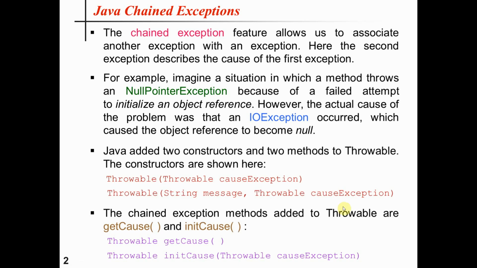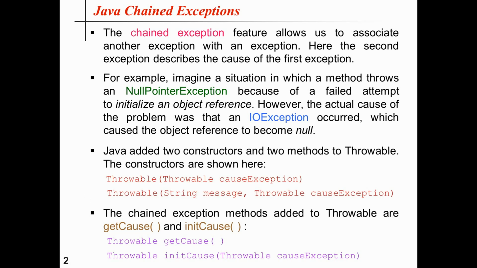Now the second form uses the same parameter, Throwable causeExc, but it is coupled with another parameter, that is the String message. So the second form allows us to specify a description at the same time that we specify a cause exception. These two constructors have also been added to java.lang.Error, java.lang.Exception, and java.lang.RuntimeException, because RuntimeException, Exception and Error are all descendants of the Throwable class, and Throwable is at the top of the exception class hierarchy.